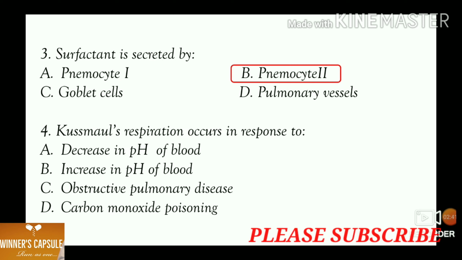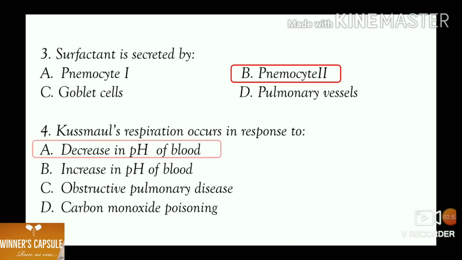Fourth one, Kussmaul's respiration occurs in response to A. Decrease in pH of blood, B. Increase in pH of blood, C. Obstructive pulmonary disease, and D. Carbon monoxide poisoning. Answer is option A. Decrease in pH of blood.